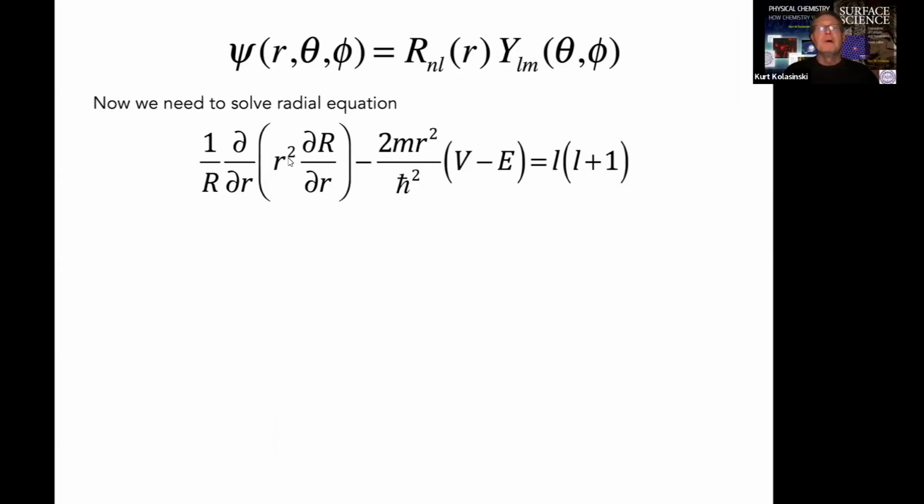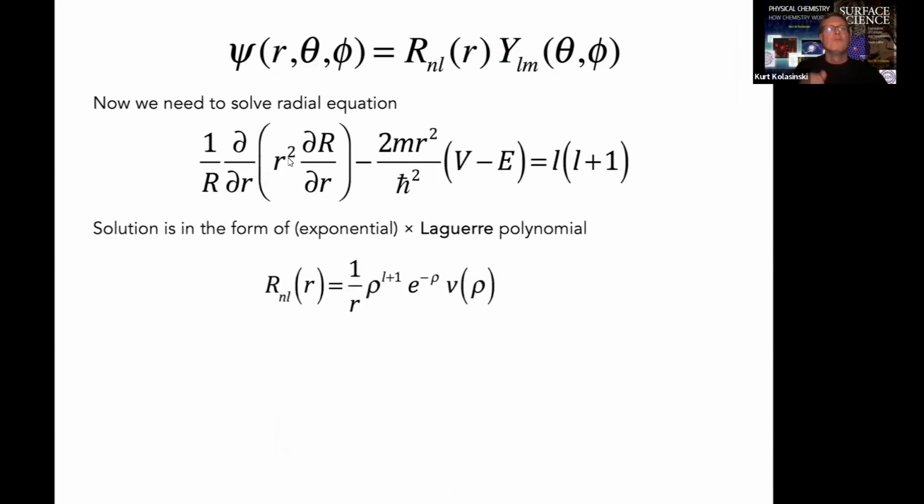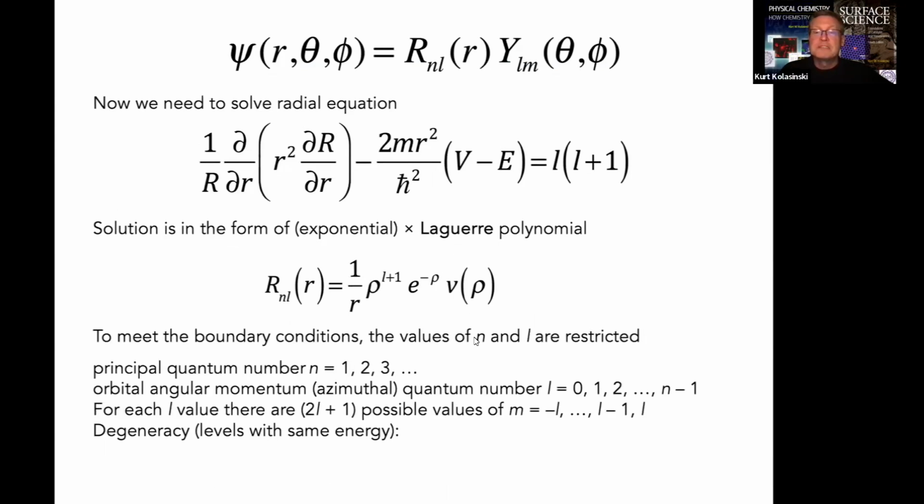We have to meld this into the form of a known solution, and then we can use those solutions in our problem here. And indeed, we'll find that the solution looks like an exponential function, an exponential times, wait for it, a Laguerre polynomial. We're going to have three quantum numbers, n, the principal quantum number, L, the orbital angular momentum quantum number, and m sub L, its projection.